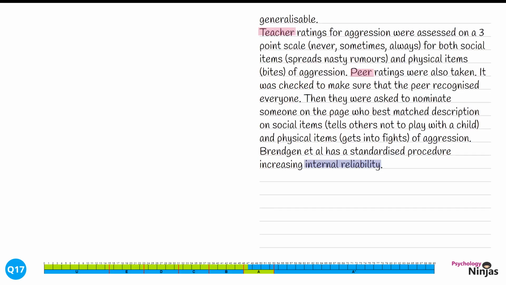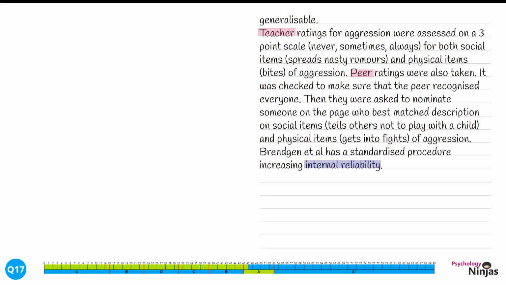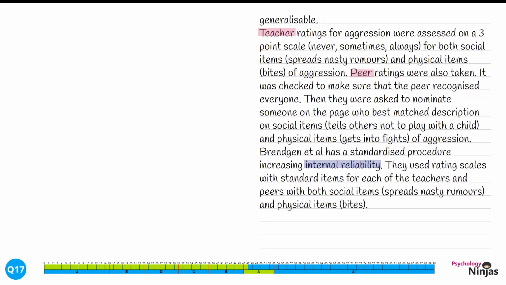A standardised procedure giving internal reliability is something we can use again and again, but to ensure we're not generic, we need to give some specific details to explain this point for this particular piece of research. For Brendgen et al., they used rating scales with standard items for each of the teachers and peers, with both social items, spreads nasty rumours, and physical items, bites. By outlining specific social items and physical items, we've shown a clear understanding of this particular piece of research, ensuring that our strength here is not generic.